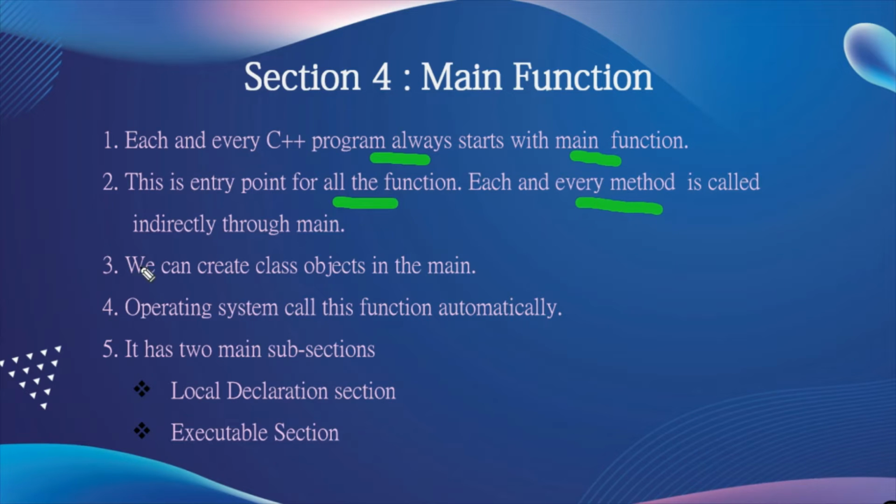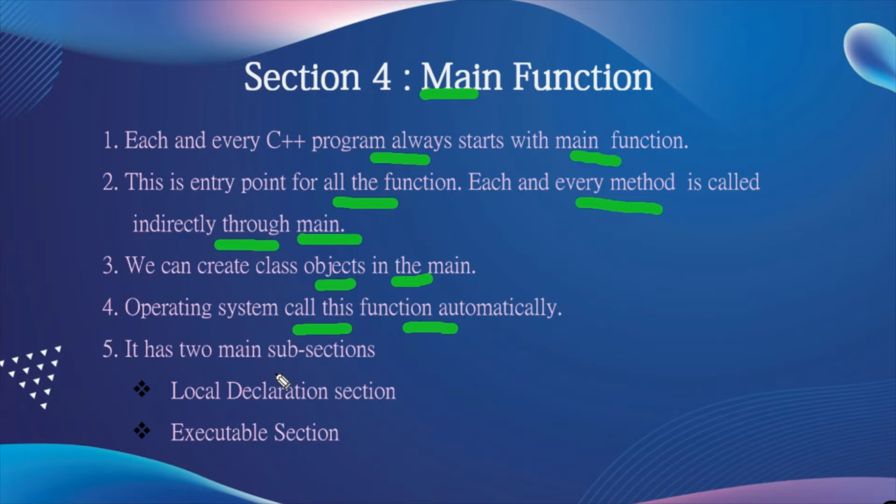Each and every method is called indirectly through main. Every function or method defined in the C++ program can be executed indirectly through the main only. We can create the class objects in the main. If we define the classes in the class declaration section, then the objects related to that class can be defined within the main only. The operating system calls this function automatically when we are ready to compile and execute that program.